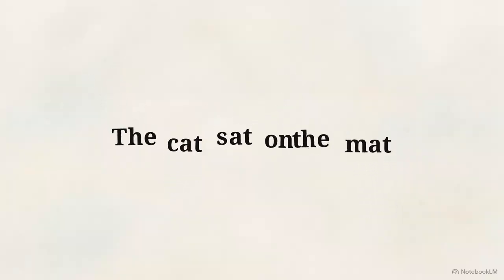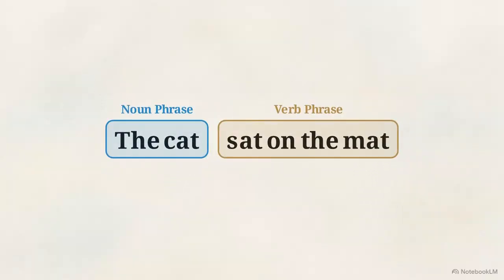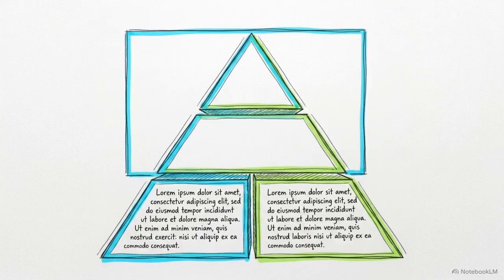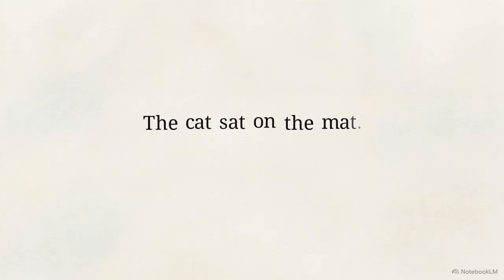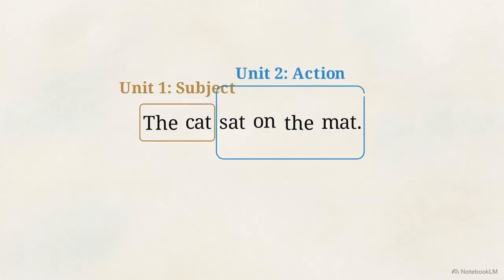One way to do this is by grouping words into logical chunks. By clustering related words into phrases, the computer can start to see how the sentence is built. This technique is known as constituency parsing. Take the sentence, "The cat sat on the mat." Instead of looking at 6 separate words, the computer groups them. It sees the cat as one unit doing the action, and sat on the mat as the action itself.